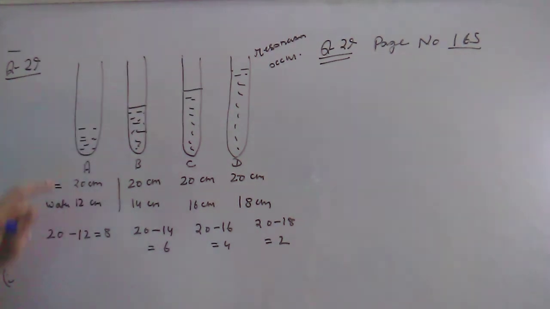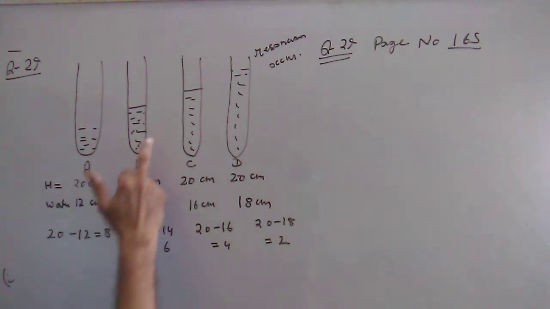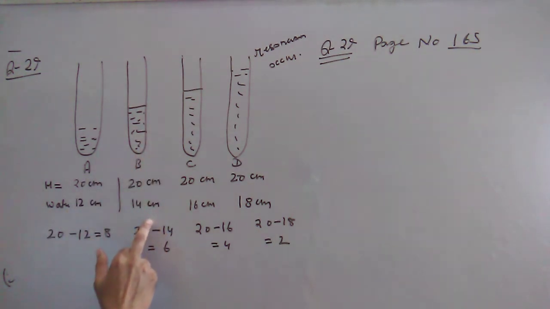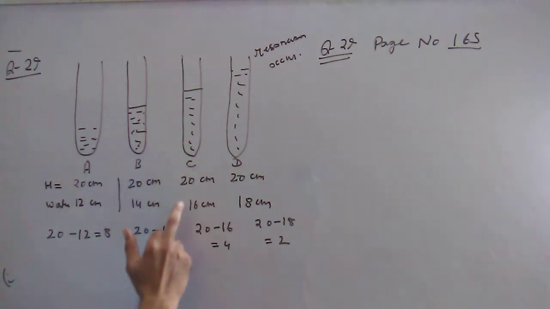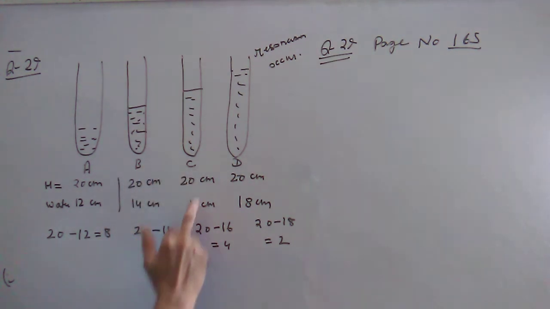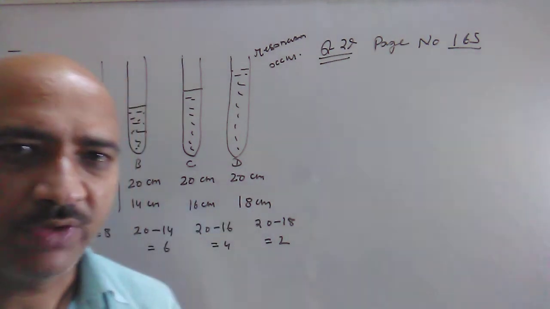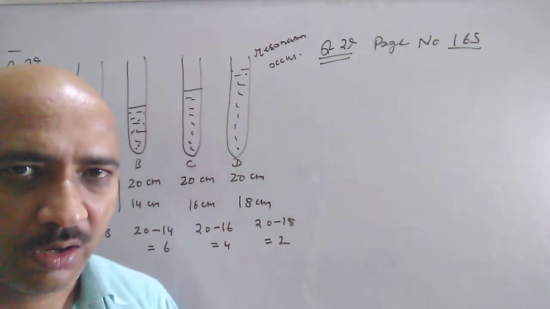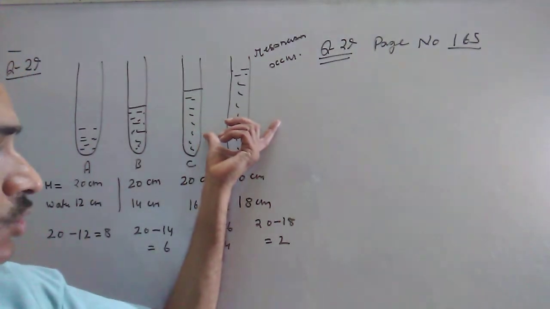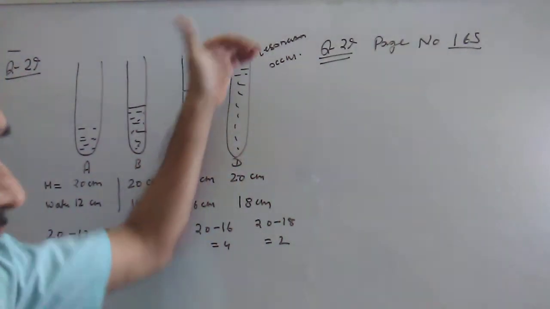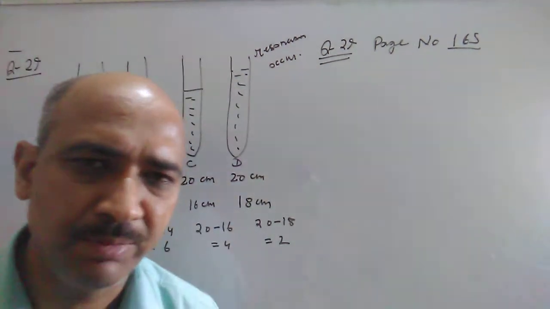In this test tube we have filled the water up to 12 centimeter. In this one up to 14 centimeter, in this one up to 16 centimeter, and in this one up to 18 centimeter. Now we bring the tuning fork to the mouth of test tube D, and we notice the sound automatically becomes loud.